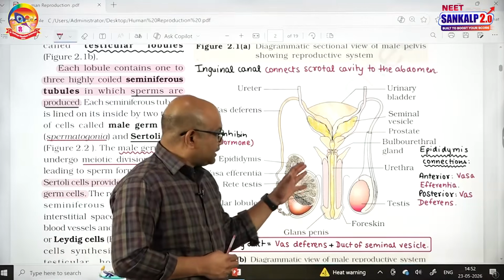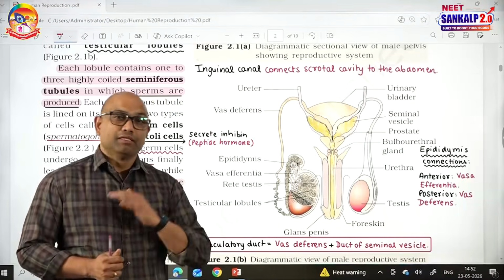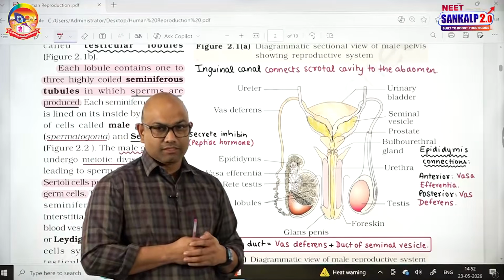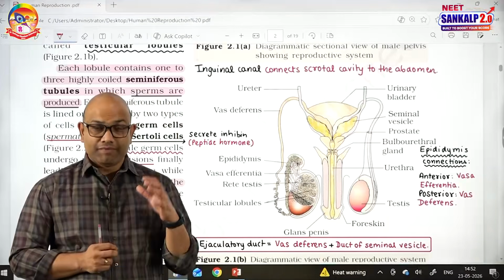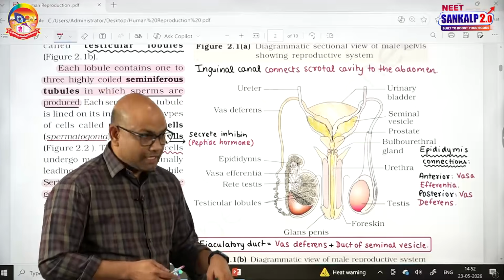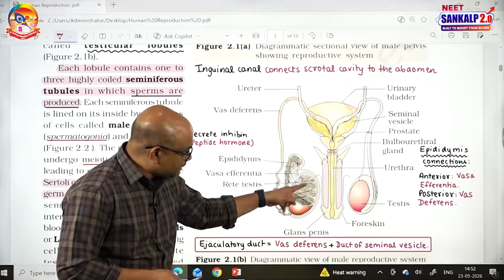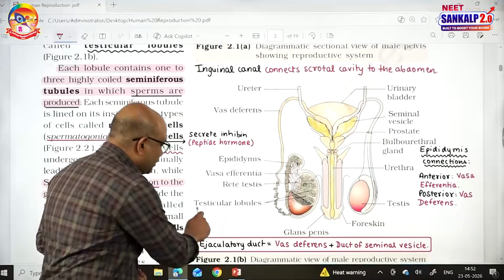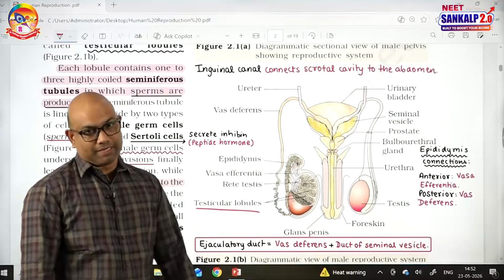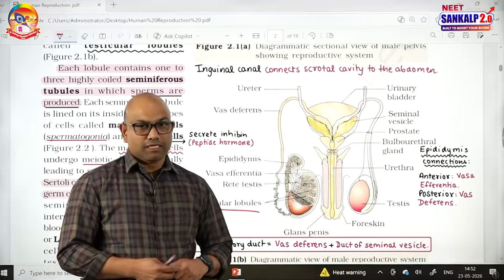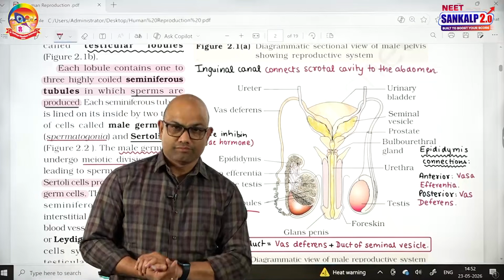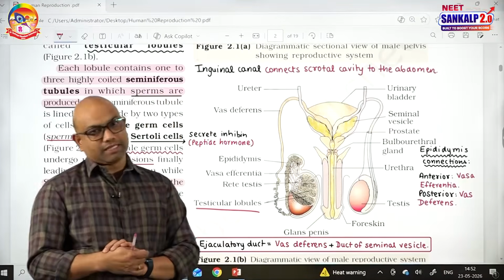Next, each testis is covered by membranes. The outermost membrane of the testis is called tunica vaginalis, followed by a membrane made up of dense fibrous tissue known as tunica albuginea. This albuginea forms a number of compartments in the testis. They are called testicular lobules. Each testis consists of nearly 250 compartments, and each testis is 4 to 5 centimeters in length and 2 to 3 centimeters in width. They are located in the scrotal sacs.